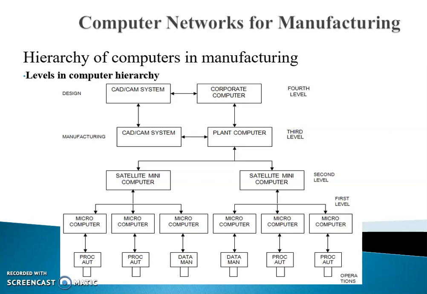The computers that make up this level are typically microcomputers located in close proximity to the manufacturing operations. They monitor and control. In many cases, the computer is an integral part of the production machine. This level also includes the devices used for factory data collection systems.